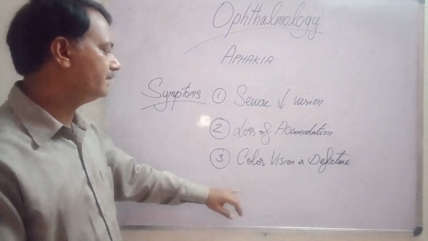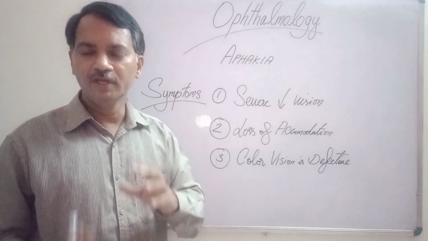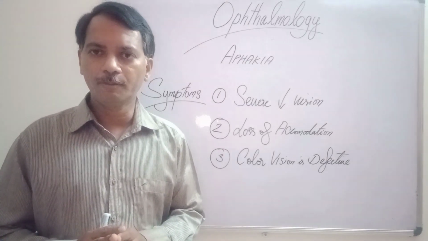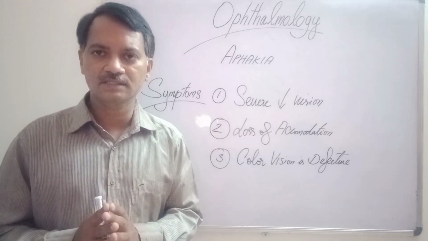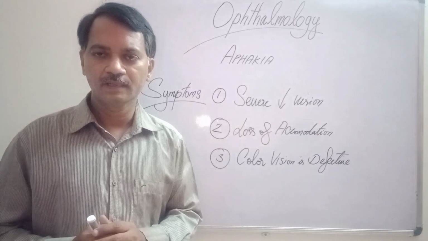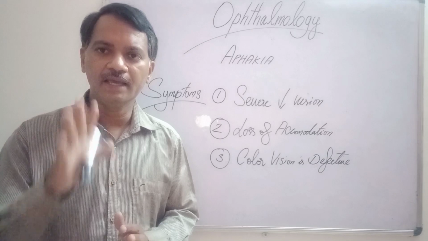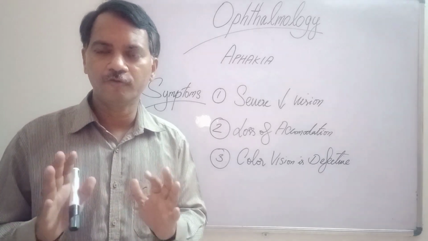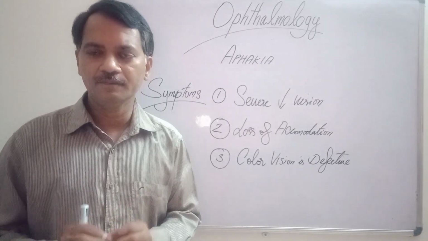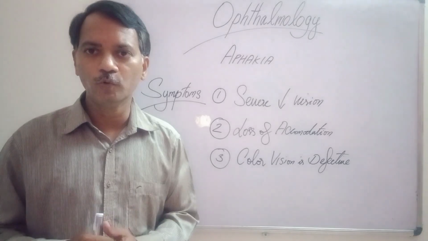The next symptom will be a color vision defect. We know that a normal crystalline lens can stop most of the ultraviolet rays coming from the external atmosphere. Here, because of the absence of the lens, the ultraviolet rays go into the eye and fall on the retina directly. Most of the time, the patients say that whatever they see appears blue in color.